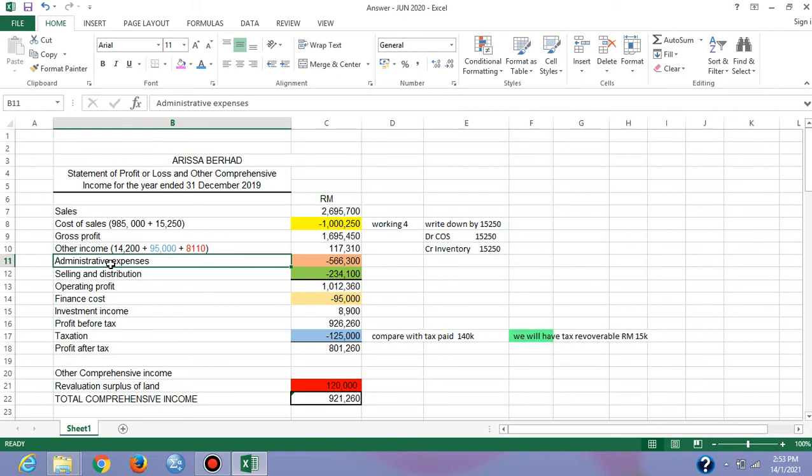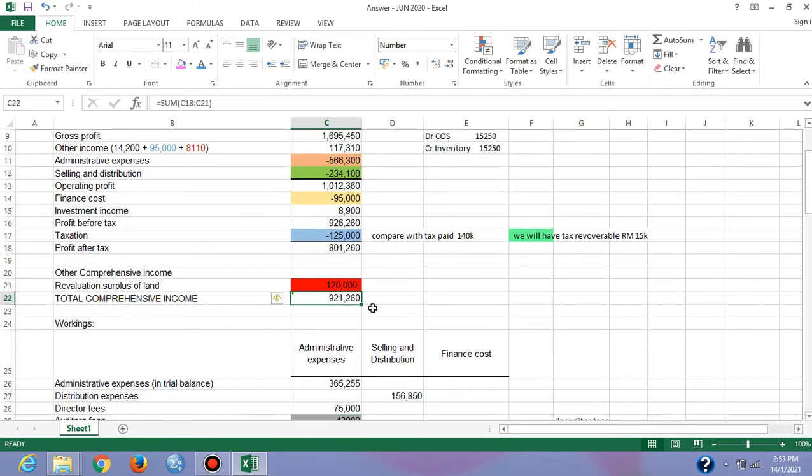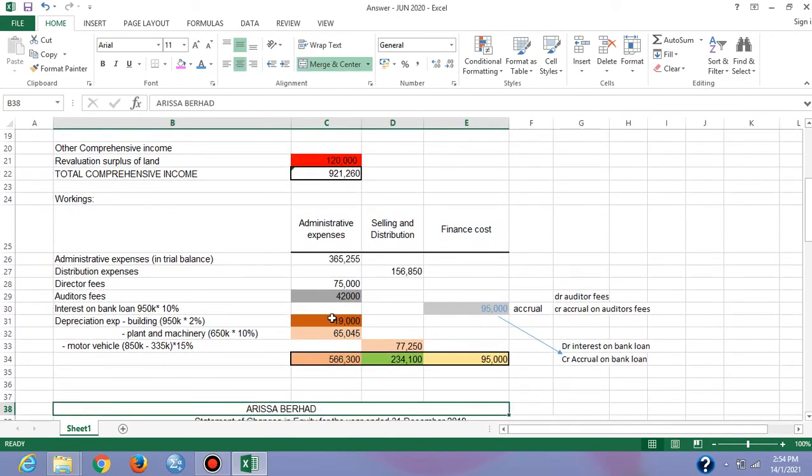Deduct with the administrative expenses, selling and finance expenses, investment income also from the trial balance of the company. Finally total comprehensive income amounting 921,260. So all the figures yang kita calculate under working here, you have to transfer dekat atas.